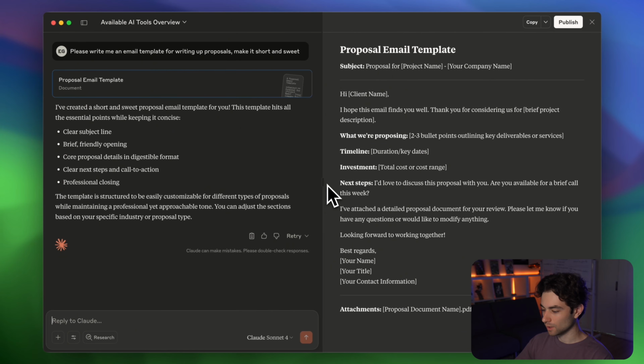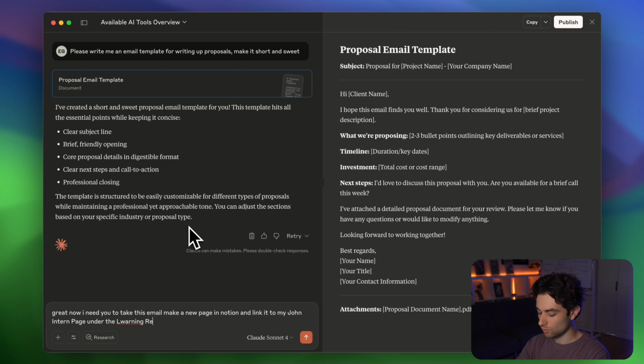So let's see how the email template looks. Okay, that's fine. That seems to be a pretty basic template. Great. Now I need you to take this email, make a new page in Notion, and link it to my John intern page under the learning resources section.